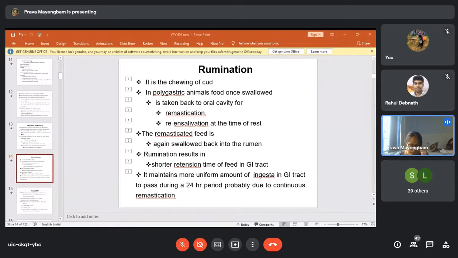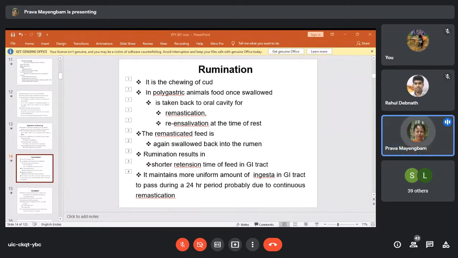So if rumination is not there, the area where the microbes can act will be less, and there will be less microbial action. Without microbial action, the feed cannot be properly digested. For that, it would need to be kept in the digestive tract for a longer period of time. But rumination results in shorter retention time of feed in the GI tract.